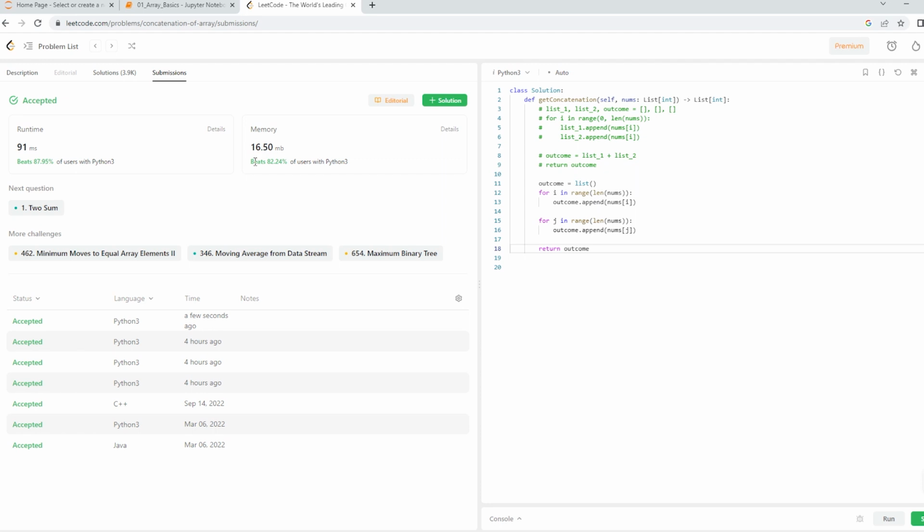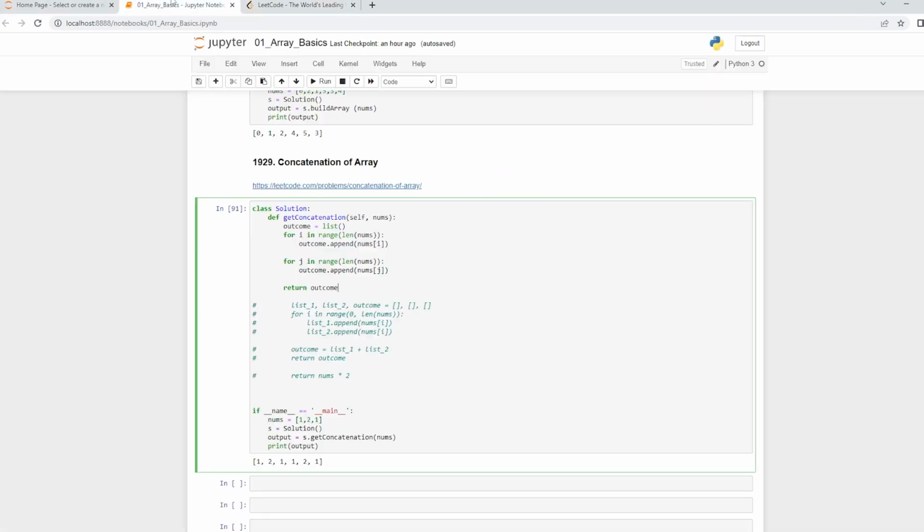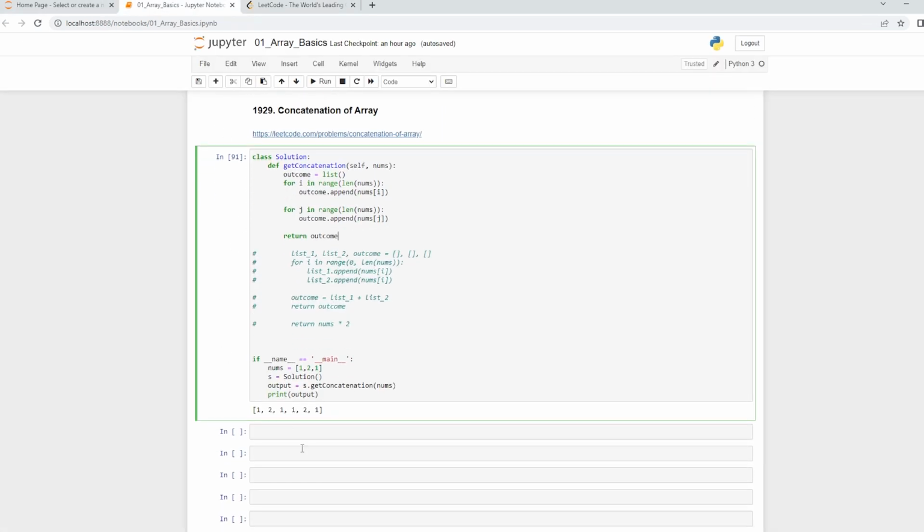Making 3 declarations, then appending them, and then adding those 2 lists is not a very practical solution. So instead, using 2 for loops like this is a good solution. And also saying nums into 2 is not a very practical solution.